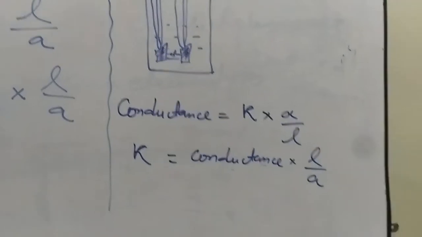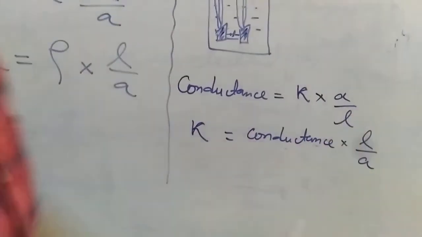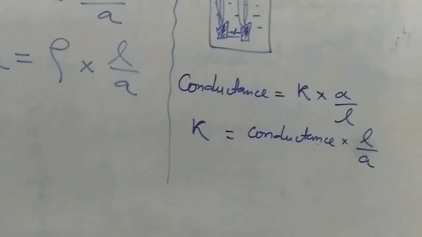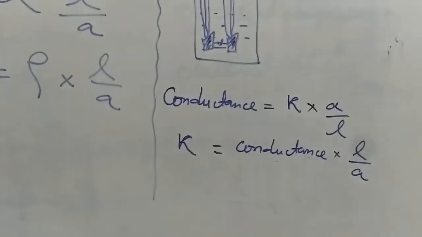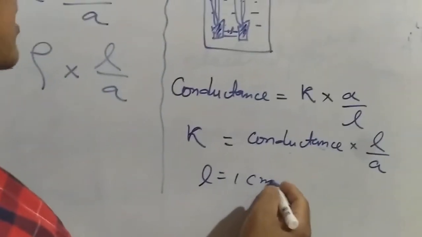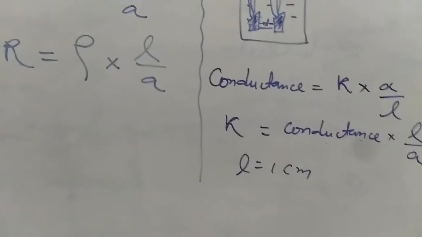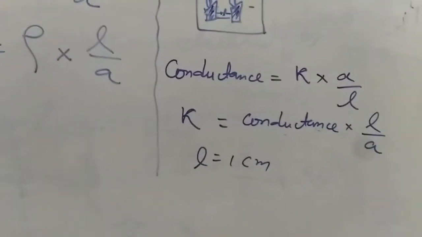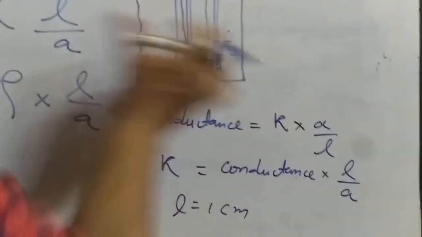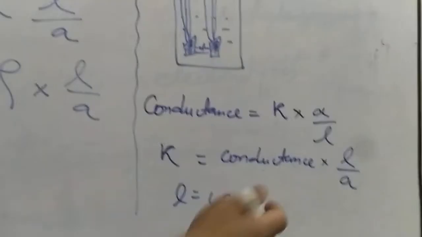Now suppose I want to define this kappa. Then I will say the distance between the electrodes is 1 centimeter and the cross section area is 1 centimeter square. So L is equal to 1 centimeter. Actually in the SI unit we have to use meter, but in the case of electrolytic conductors, meter is too big a unit, so instead of the meter I am using centimeter.